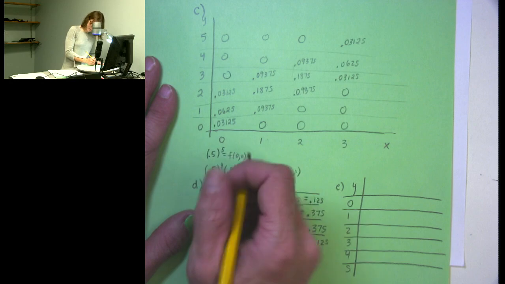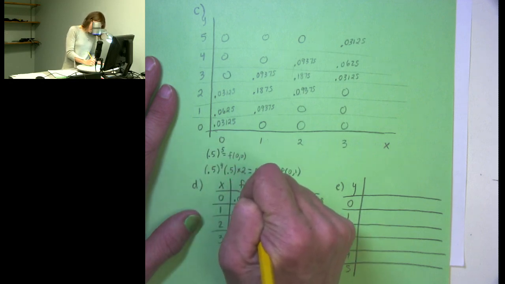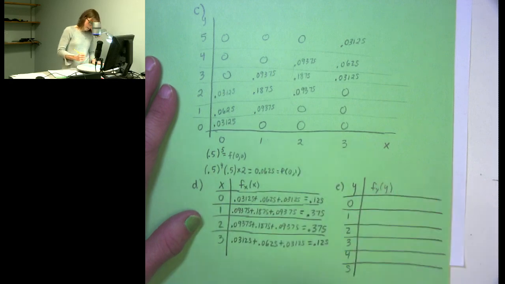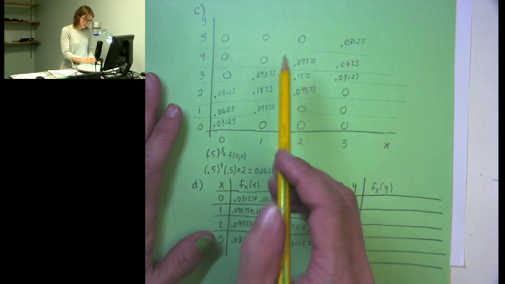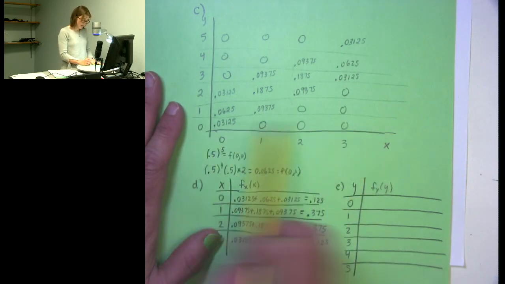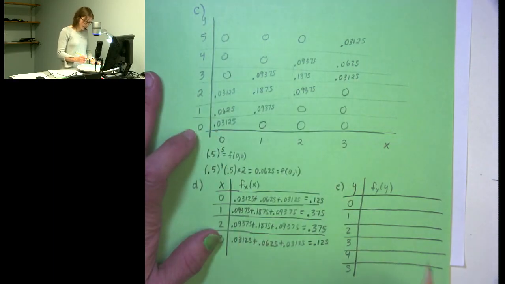So now I'm going to be adding across for all the different values of x to find the total probability that y takes on a particular value.